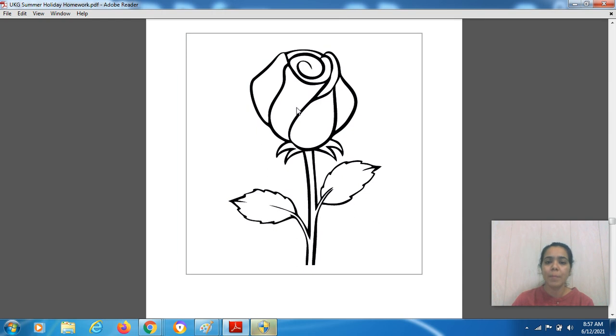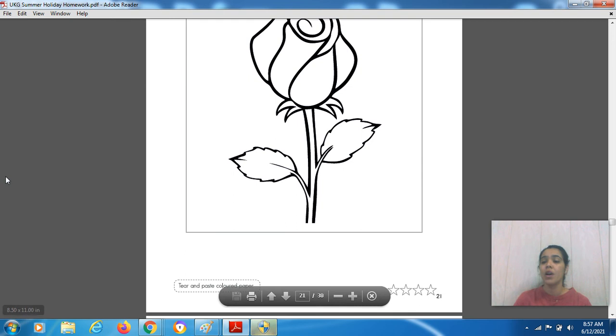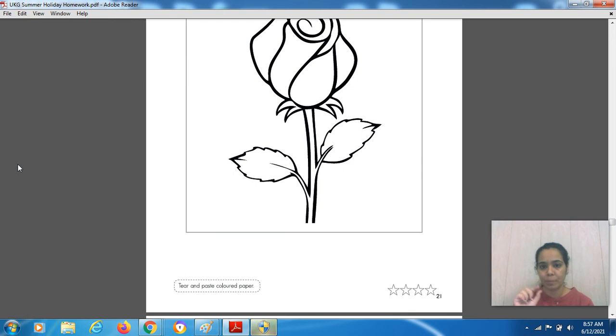So the two color papers, red and green, you have to collect, and then what you have to do, you have to tear them in small bits, right? Take one bowl, or you can take one pouch or box where you have to collect the tears of red color paper. You have to collect the small tears of red color paper in one box, and in one box you have to tear the green color.